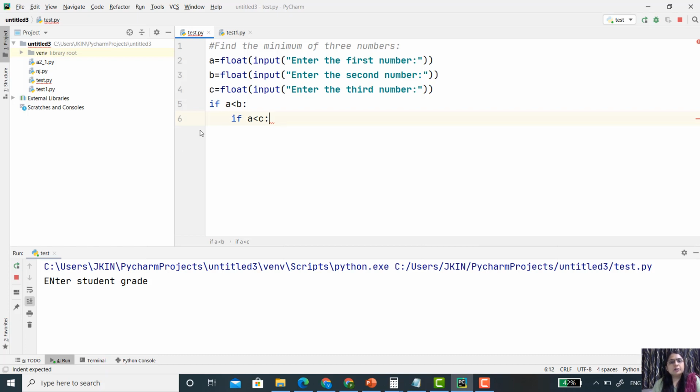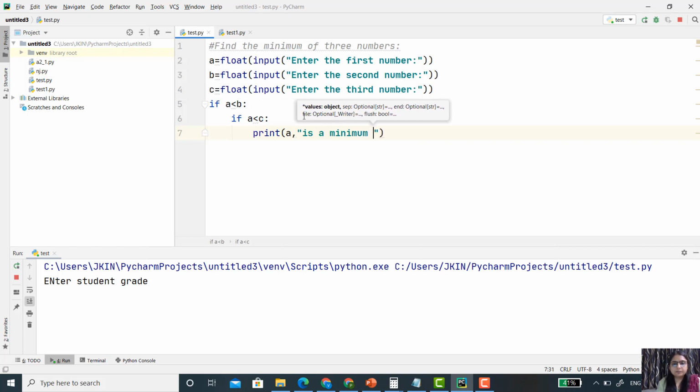This indentation specifies that it is an if inside if. Now if a is less than c, we print a is a minimum number, because a is less than b and a is also less than c. So our minimum number is a.